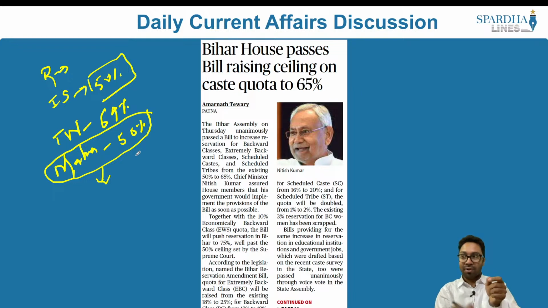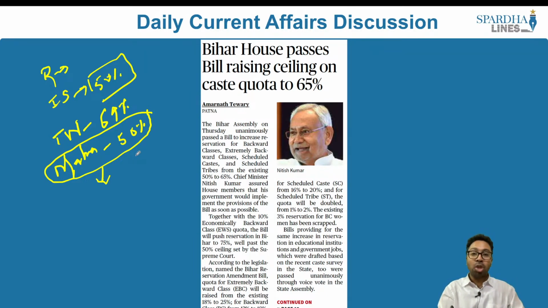But now what do we have? We have the state of Bihar which is passing this legislation, which means it is breaching this 50% mark that has been laid down by the Indra Sawhney judgment. So in all likelihood, this will also be taken up by the Supreme Court of India and may be declared as unconstitutional as well. What is this article speaking about?